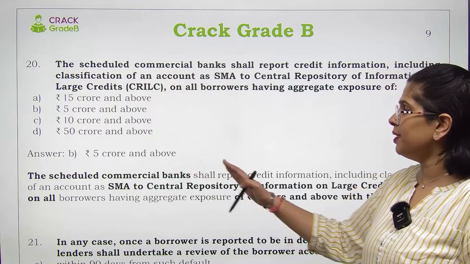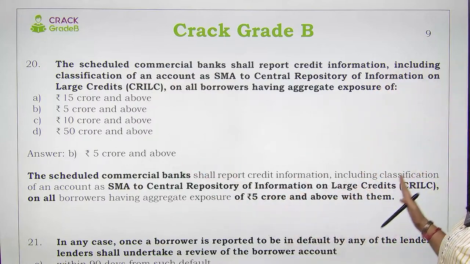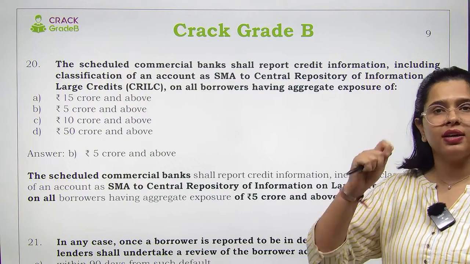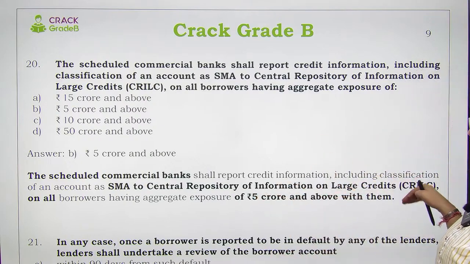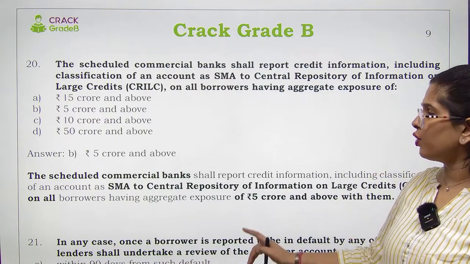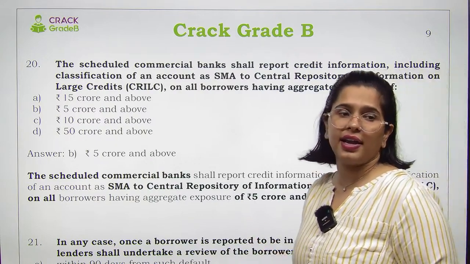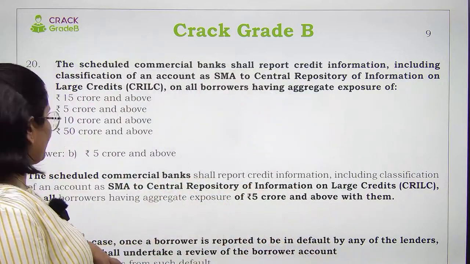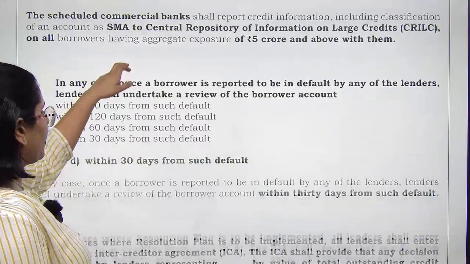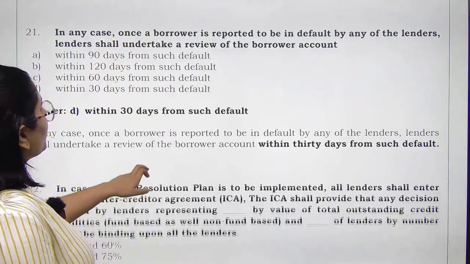So scheduled commercial banks shall report this information if an account has been converted into a special mention account to central repository of information for all the borrowers whosoever is having the aggregate exposure of 5 crores and more. Okay, whoever has had exposure of 5 crores or more. Now next we have question number 21.